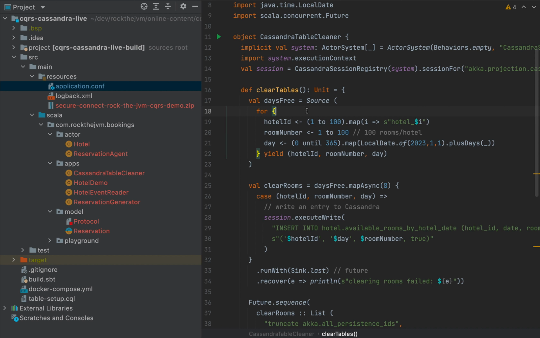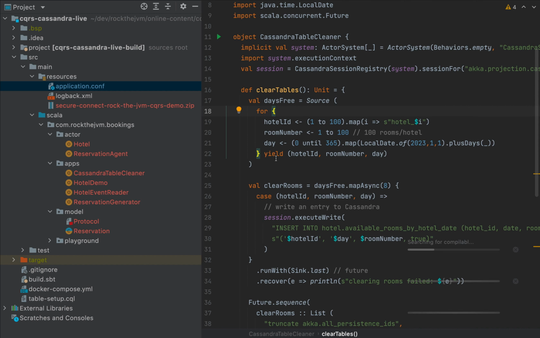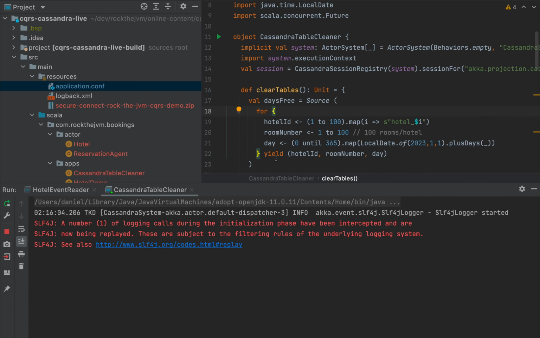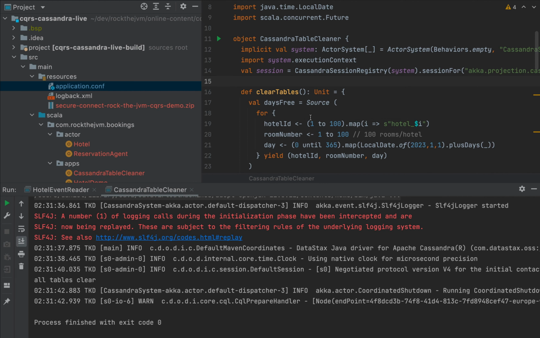But I have the privilege of video editing, which gives me some magical powers. So I'm going to simply run this application, and I'm going to snap my fingers, and I'm going to have all tables clear. All right, amazing. Time travel is awesome.